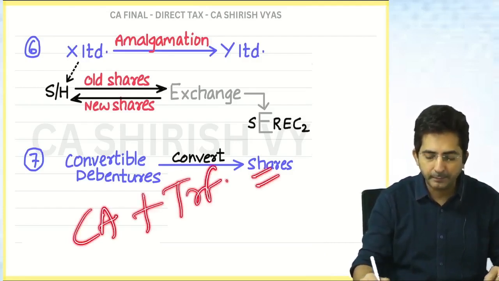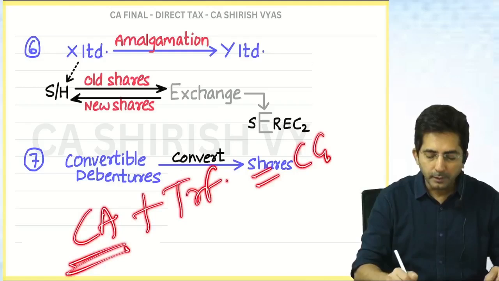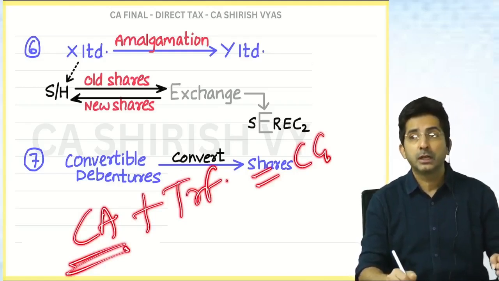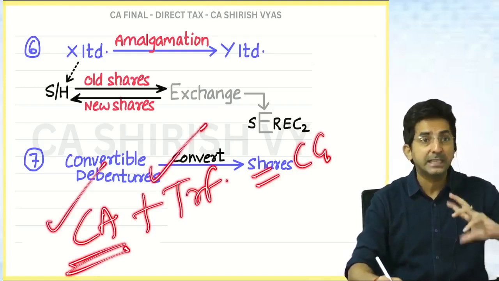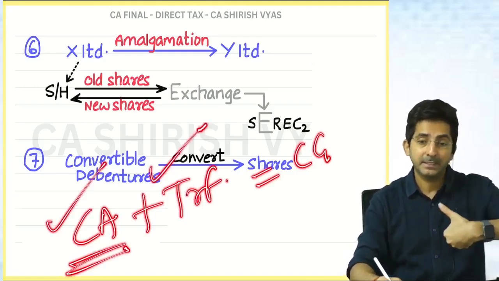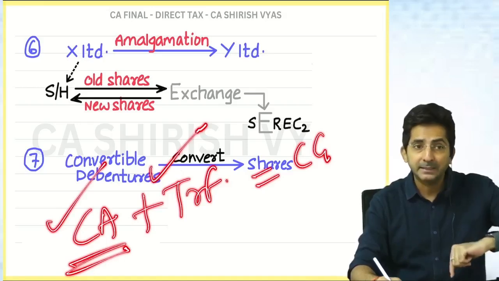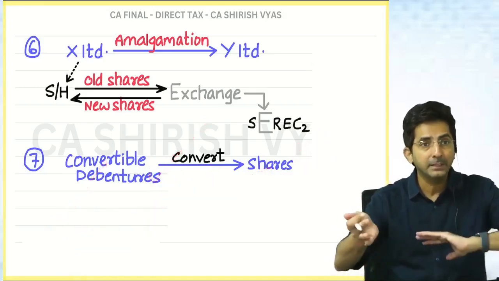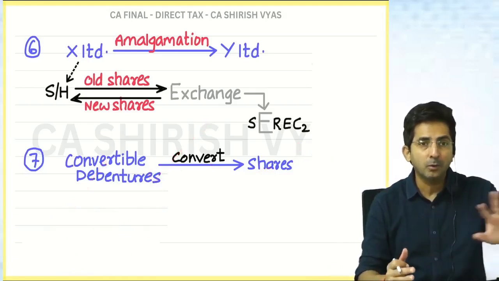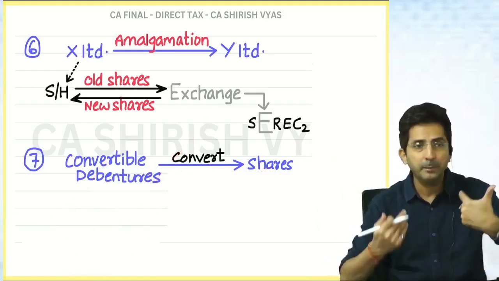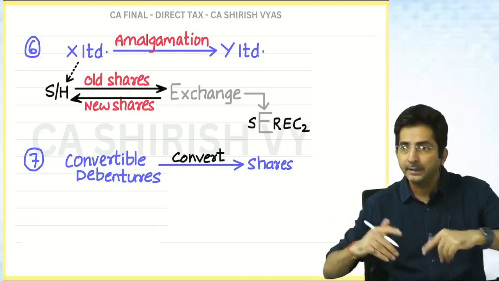Check and tell me. Convertible debentures are a capital asset, and there is a transfer because of exchange. My debentures are gone, now I have got shares. Exchange means one asset goes, another asset comes.